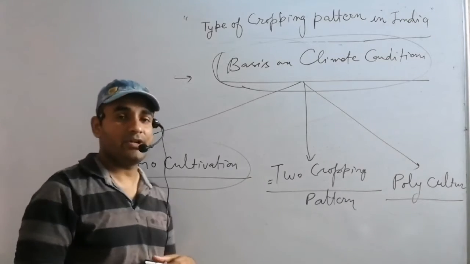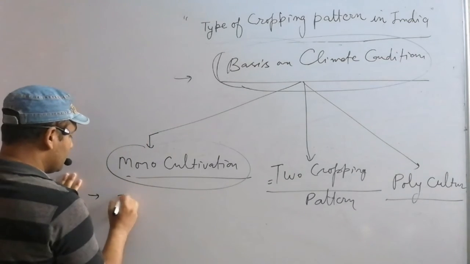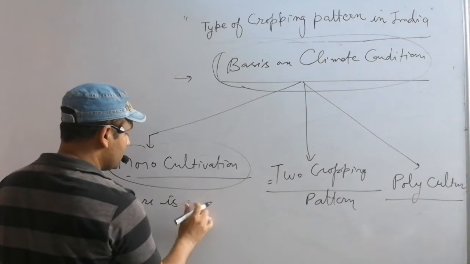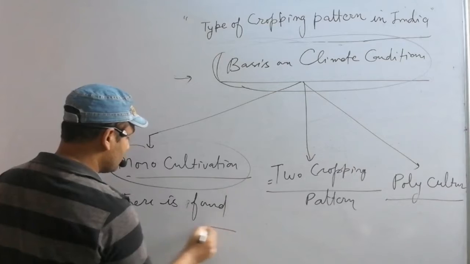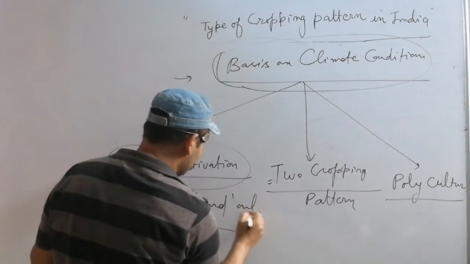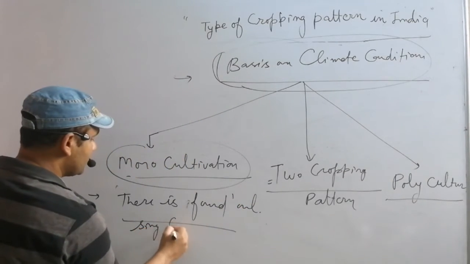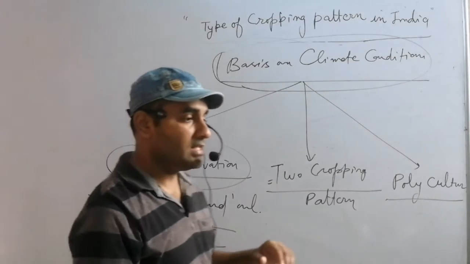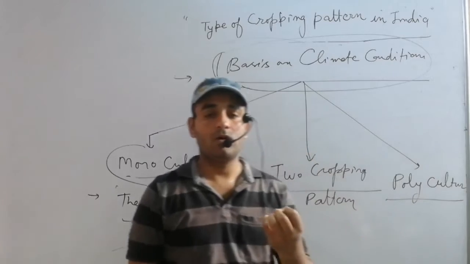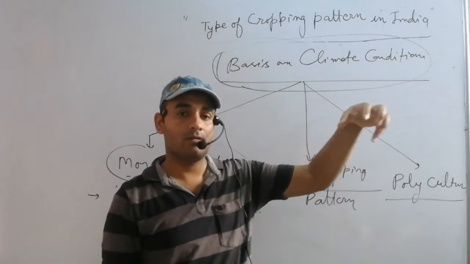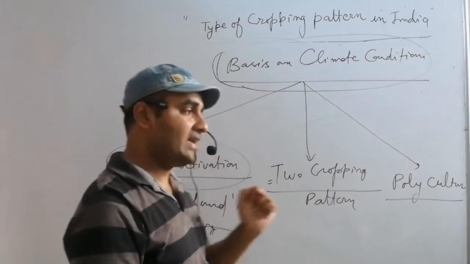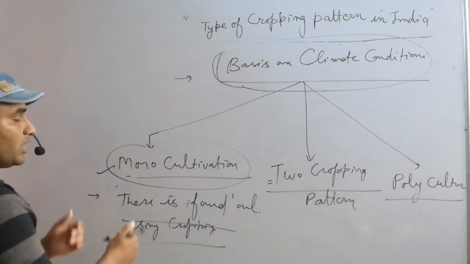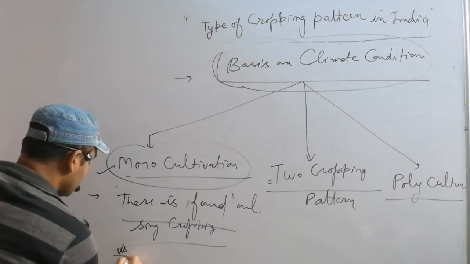What is monocultivation? There is found only single cropping a whole year, such as sugarcane, whole year sugarcane. The best example for monocultivation is Cuba.